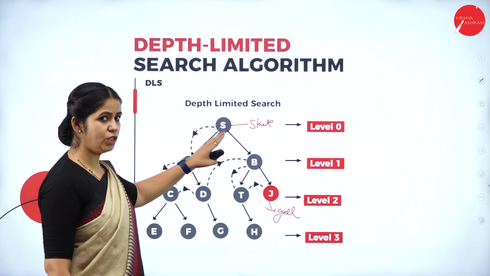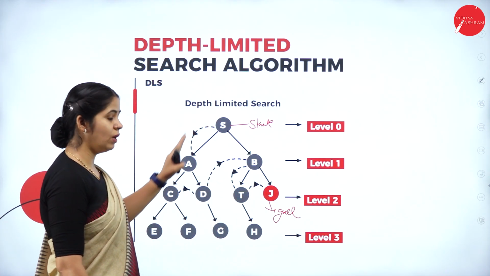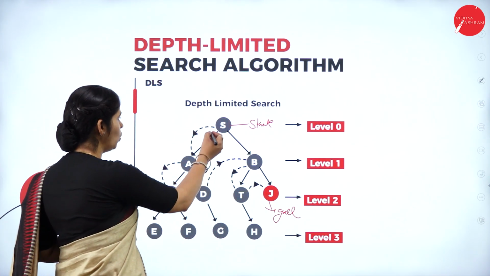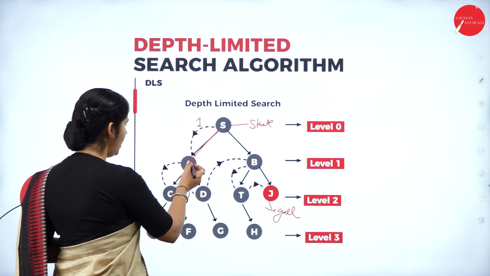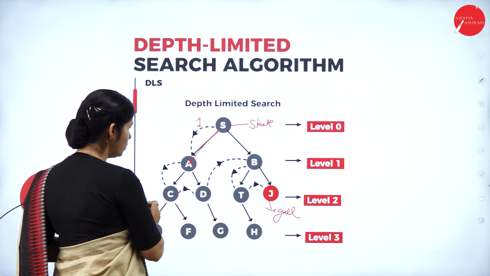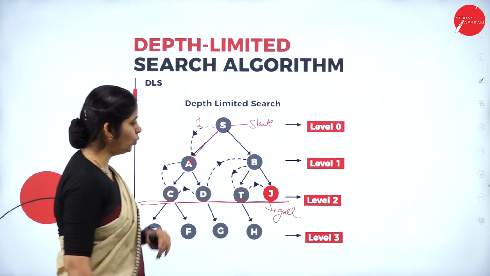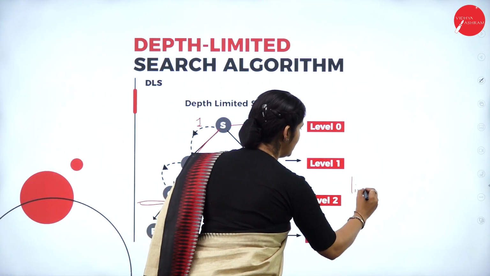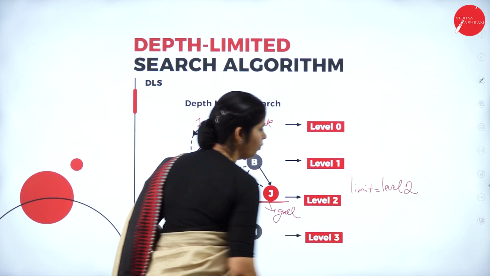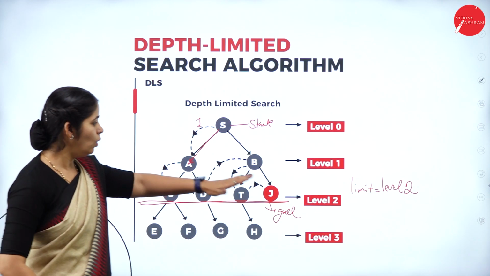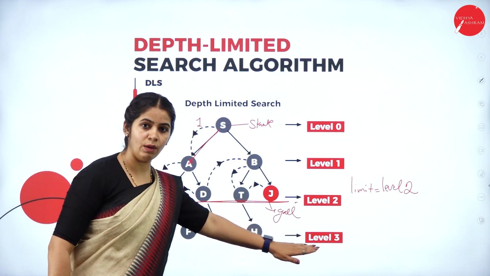We have to reach from node S to node G. As it works as a depth first search, it will first go to node A. From node A, it will go to node C. From node C, as we are limiting the search to level 2, we are searching only the elements up to level 2. We are not going to level 3.